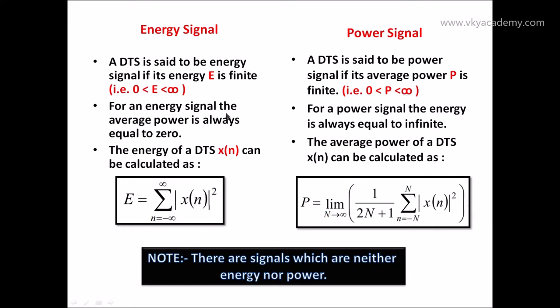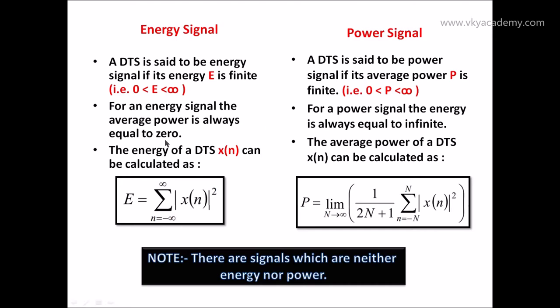Now for an energy signal, the average power is always equal to 0, and at the same time for a power signal, the energy is always equal to infinite. So this is the reason energy signal and power signal are always called mutually exclusive.